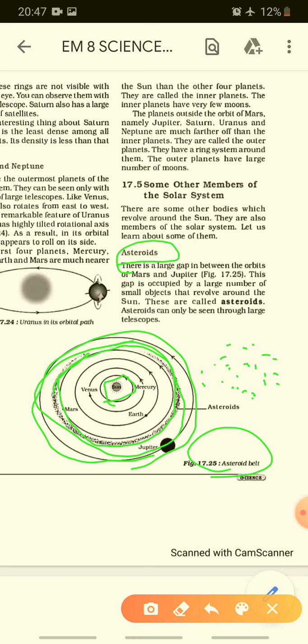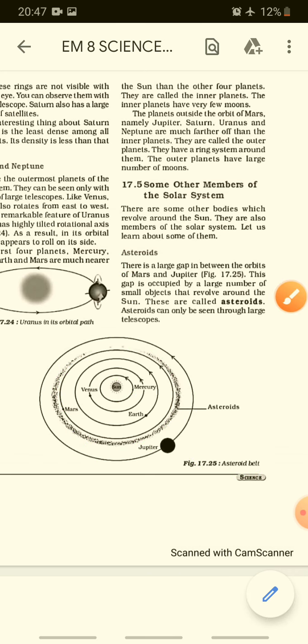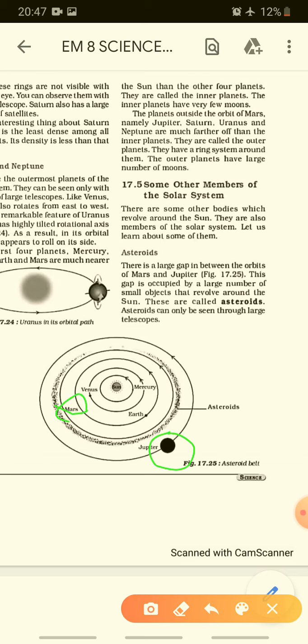I repeat again, let us see once again that there is a large gap between the orbits of Mars and Jupiter. We can see how a large space or gap is given. In that gap there are small objects which are revolving around the sun. These are known as asteroids.